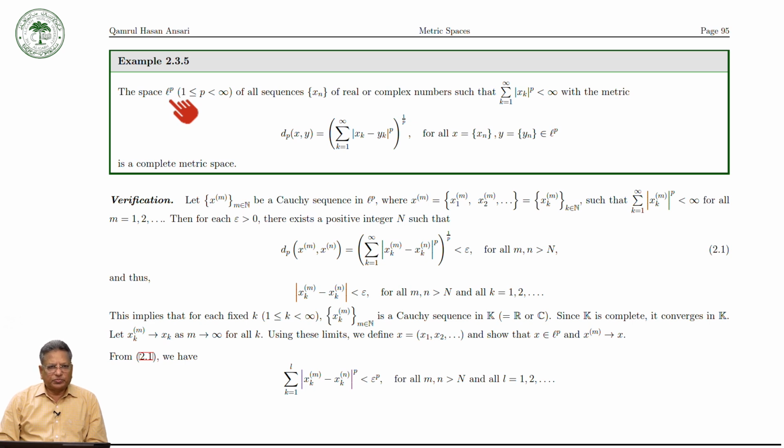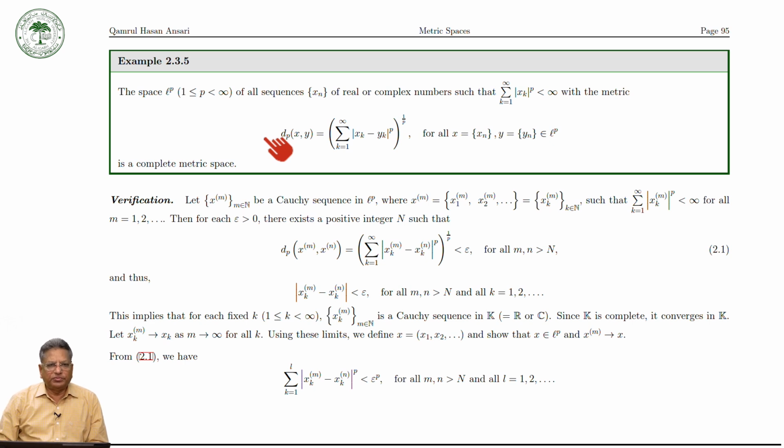And we can see that dp(x, y) is equal to the summation k runs from 1 to infinity of mod of xk minus yk raised to the power p, whole raised to the power 1 over p, where x, y are the sequences xn and yn in LP. So the LP space with respect to this metric dp is a complete metric space.